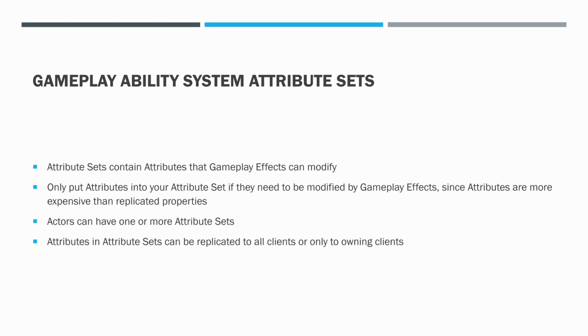Actors can have one or more attribute sets. Currently in the Hub World MMO, we only have one combat attribute set, but in the future we'll be adding more and we can mix and match them per actor. We'll see how important this is a bit later, but attributes in attribute sets can be replicated to all clients or only to owning clients, and this has a large performance cost difference.